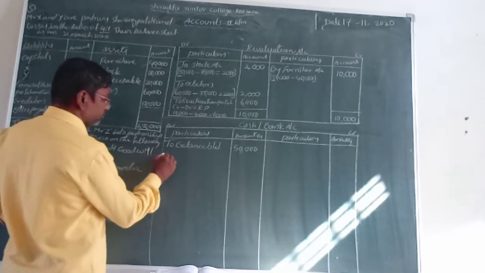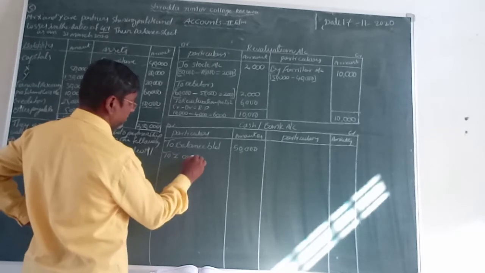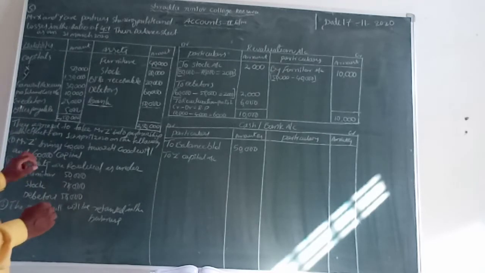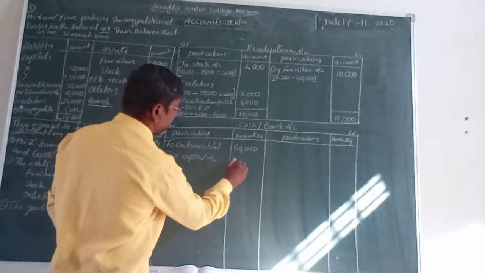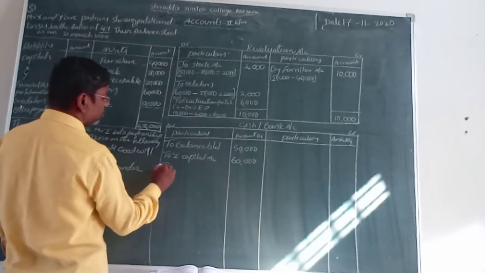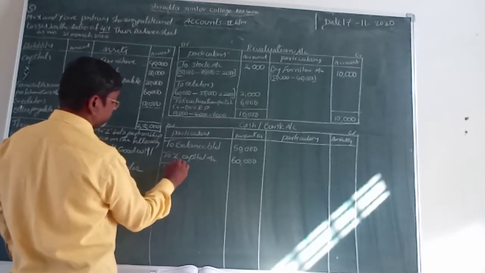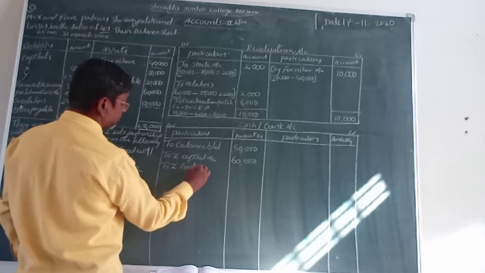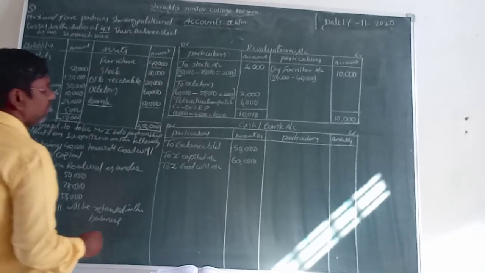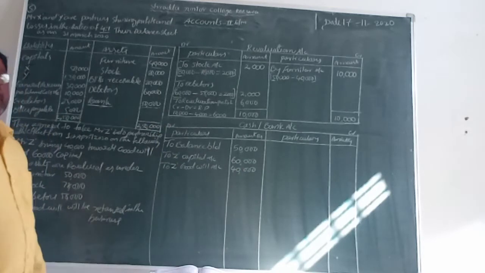Let us see. To Z capital account. What is the Z capital, students? Here 60,000. We'll take the 60,000 rupees of Z capital. Now another one is to Z goodwill account. What is the value of goodwill, students? Here 40,000 rupees. 40,000 rupees is there, isn't it?